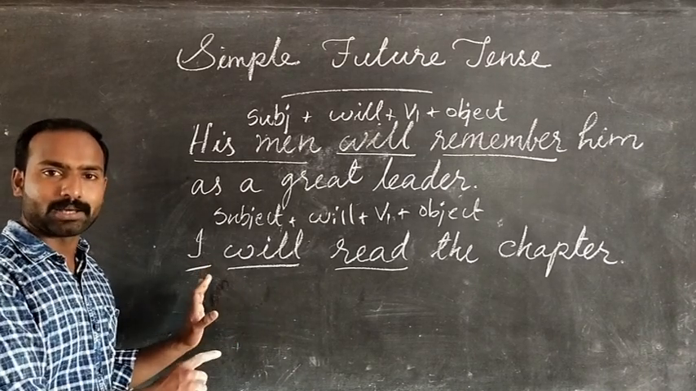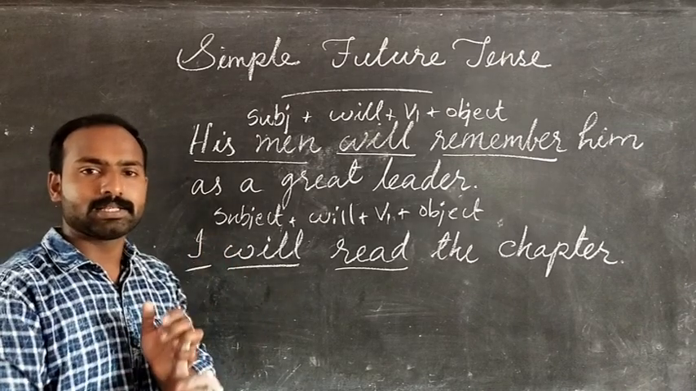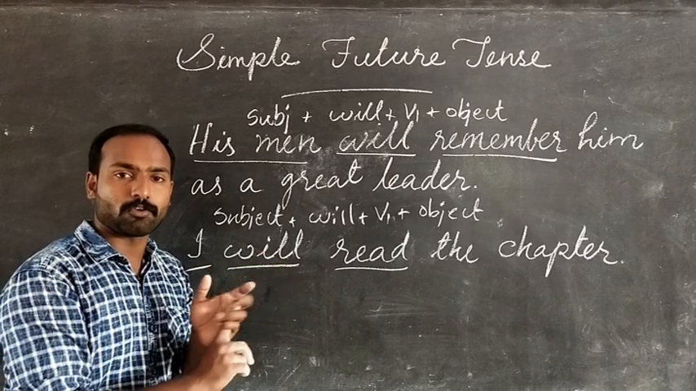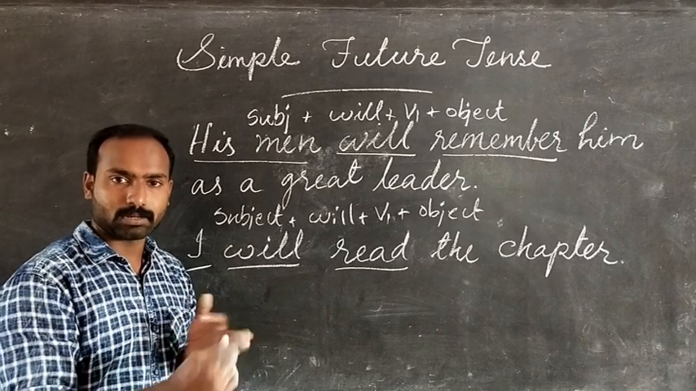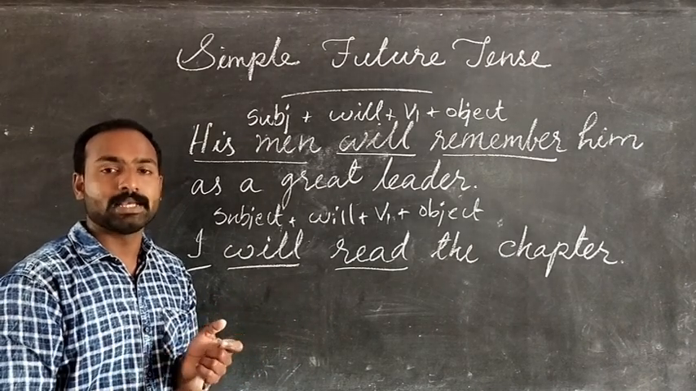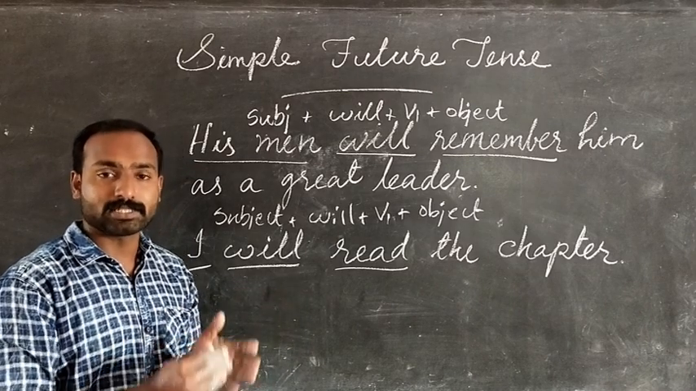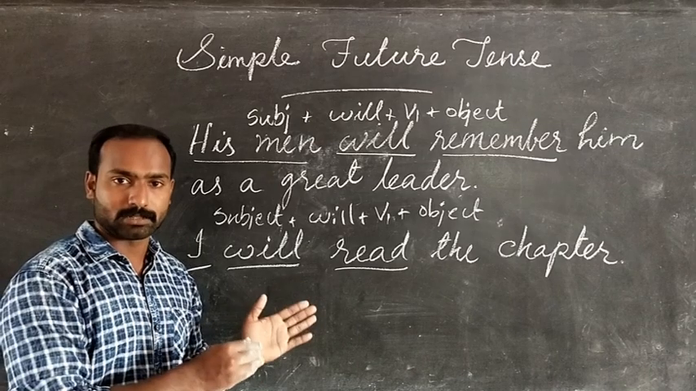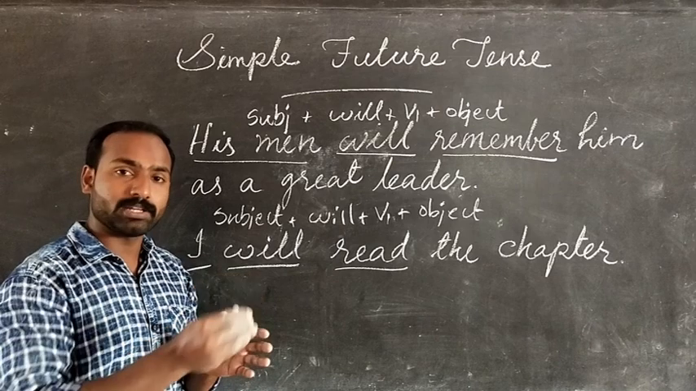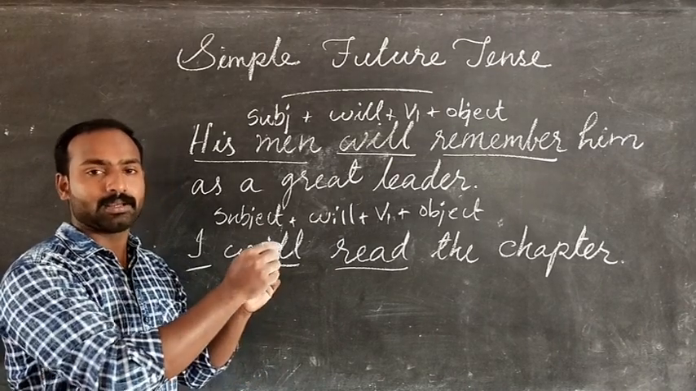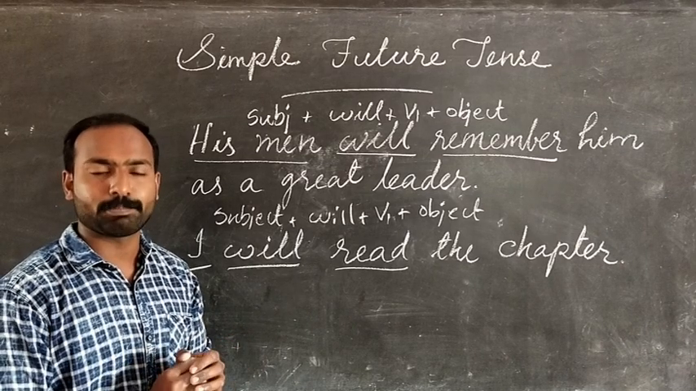Hope you understood this part. Should we revise once again? Simple present tense. What is the rule for forming simple present tense? Subject plus V1 plus object. Clear? What is the rule for forming simple past tense? Subject plus V2 plus object. What is the rule for forming simple future tense? Subject plus will plus V1 plus object. Always keep the rule in your mind along with an example, either one I have given or your own. Clear? And do the exercise given on page number 55.